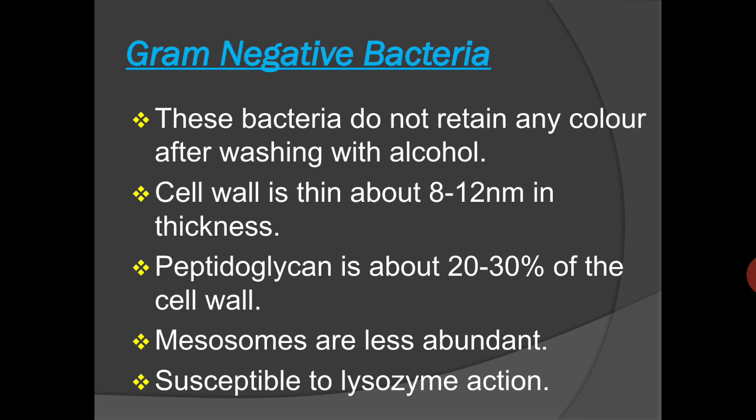Gram negative bacteria do not retain any color after washing with alcohol. The reason is that the cell wall is very thin, 8 to 12 nanometers in thickness, and peptidoglycan makes up only about 20 to 30% of the cell wall. Mesosomes are less abundant, and it is very susceptible to lysozyme, the enzymatic action.